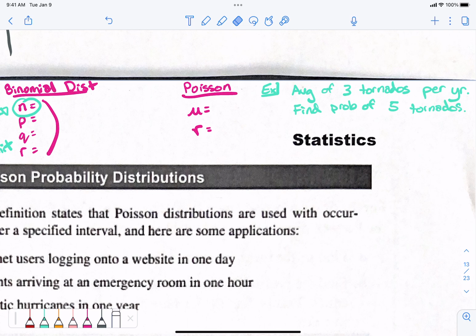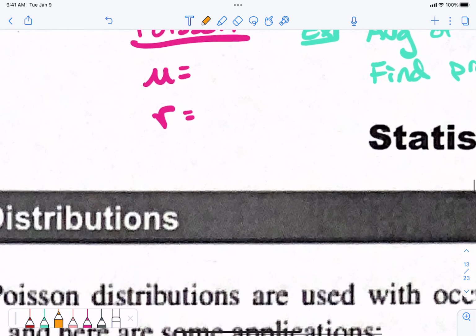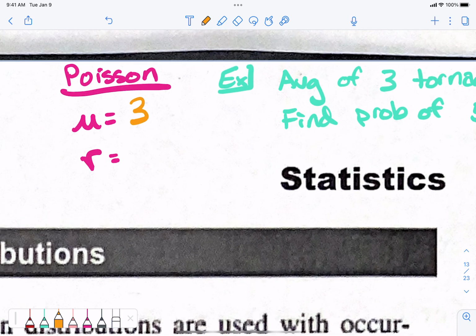I'm making it smaller so that it's easier to do. We have an average of 3 tornadoes per year. I want to know the probability of having 5. Five is more than average, right? Yes. But it still could happen, so it still has a probability or a chance of happening. So in this case, our average, our mu, is 3. The R is